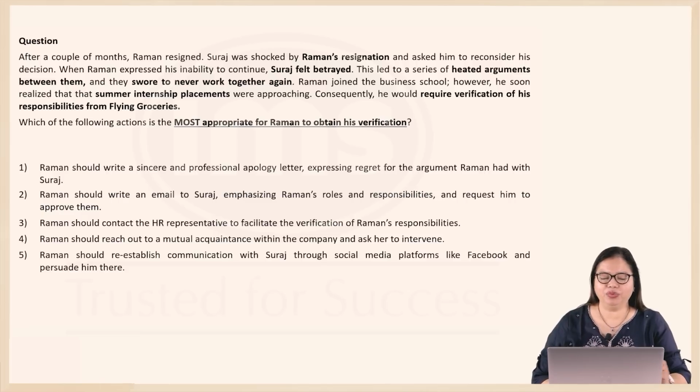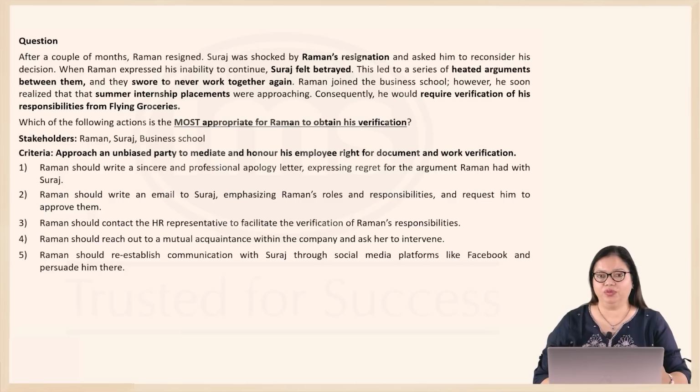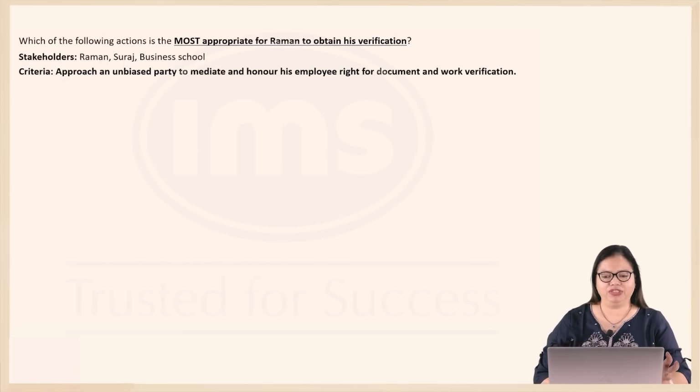Now, let's examine who the stakeholders here are. There is Raman, there is Suraj, of course, and the B school, because the B school expects Raman to have the verified documents. What criteria would you want to keep in mind here? Something that involves an unbiased party to mediate and honor the employee right that Raman has for document and work verification. It's his right. Because he was an employee there, his work should be verified despite what the difference was with the management or the top management at the time of leaving. So let's examine each of the options here.